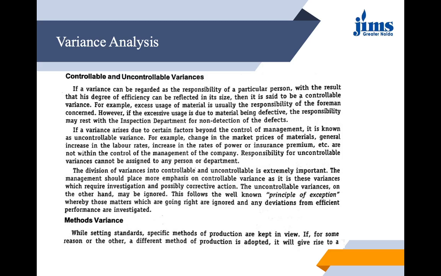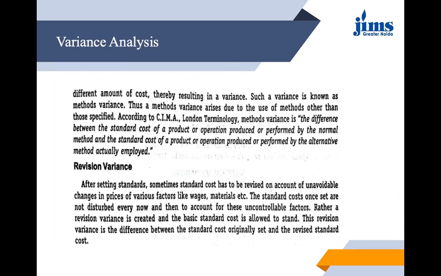Then we have methods variance. While setting standards, specific methods of production are kept in view. If for some reason a different method of production is adopted, it will give rise to a difference in the amount of cost. Thereby, it would result in a variance. Such a variance is known as method variance. Thus, a methods variance arises due to the usage of methods other than those specified.